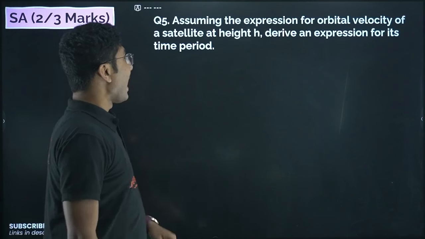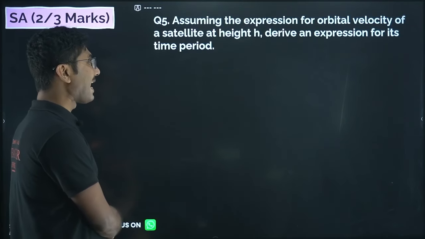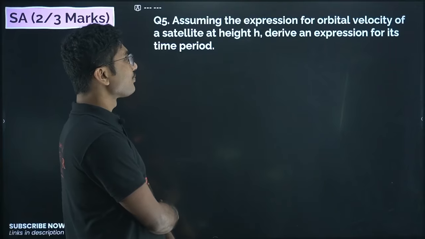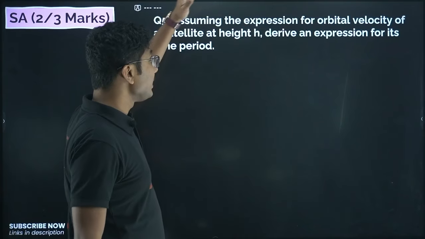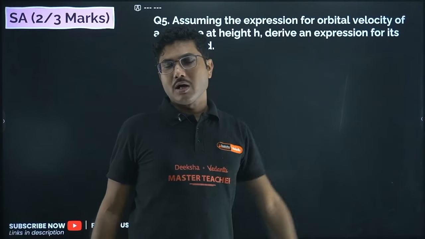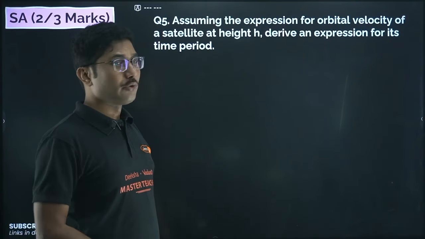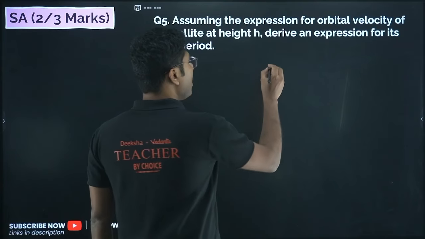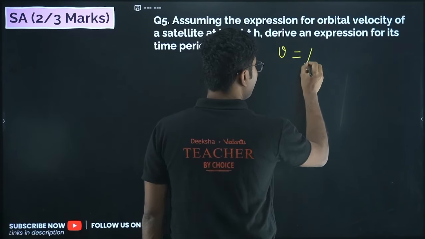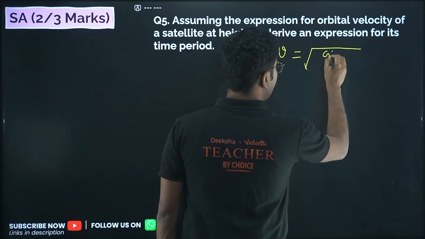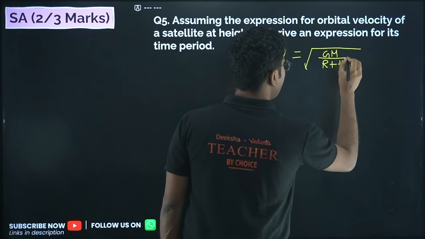Now next, assuming the expression for orbital velocity of a satellite at height h, derive the expression for its time period. Now here you have to assume the orbital velocity, but in case you forget the orbital velocity, I will tell you that method as well. So the orbital velocity of a satellite is given by square root of GM by r plus h. This is the orbital velocity.